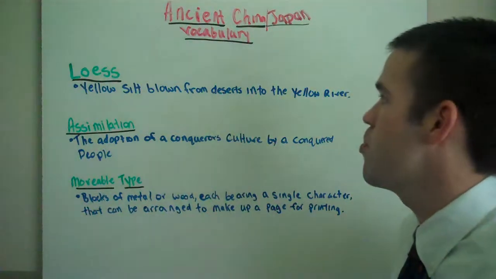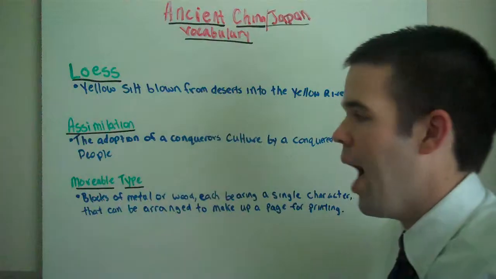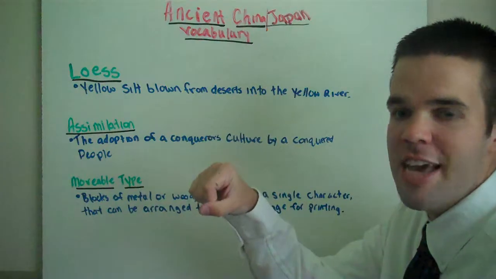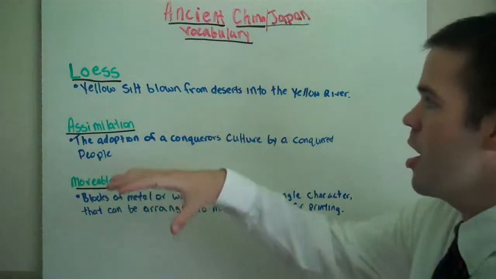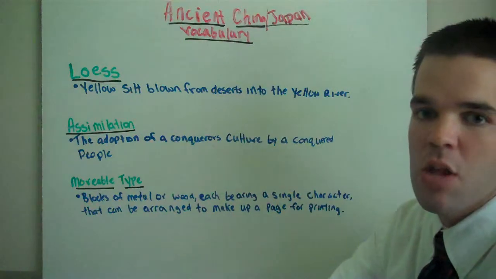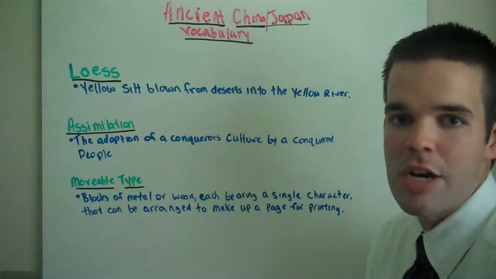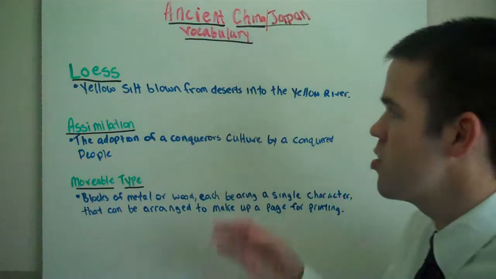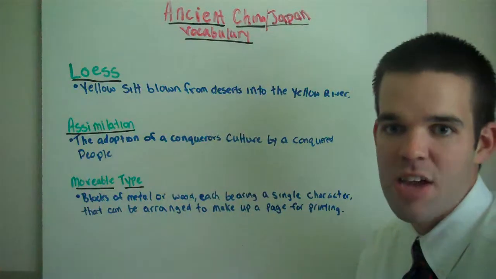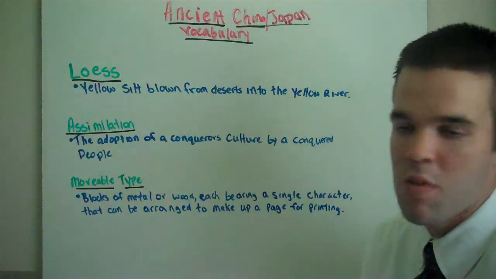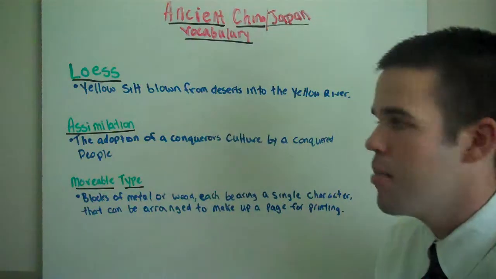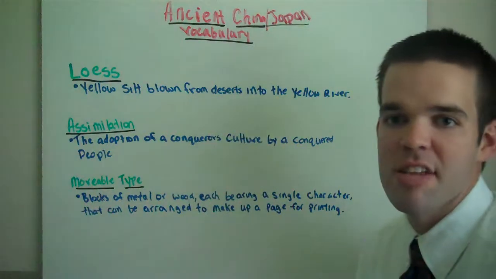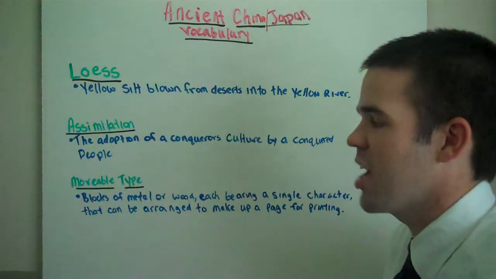Loess is yellow silt blown from the deserts into the Yellow River. What happens with loess is over 100,000 years, loess is picked up out of the desert with the winds and carried across China and dropped into the Yellow River. Over 100,000 years, this loess has not moved out of the Yellow River. That's why today, when you look at the Yellow River, it is that yellow/orange color that you recognize it with. It looks almost like mud, but it is this loess that has settled in the Yellow River over 100,000 years.